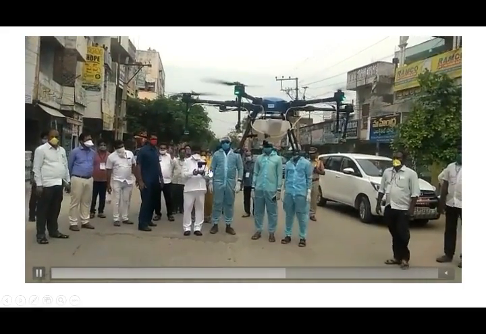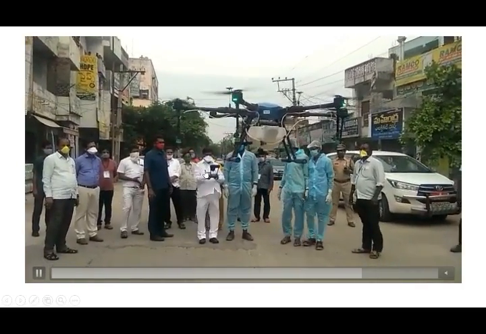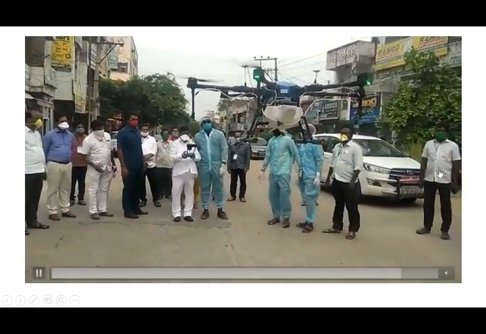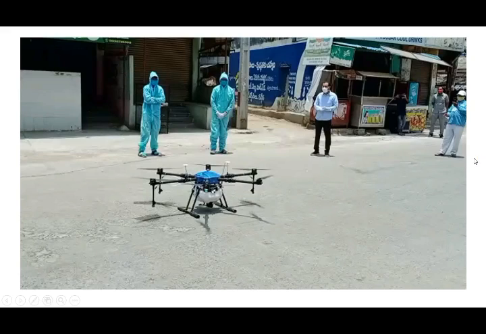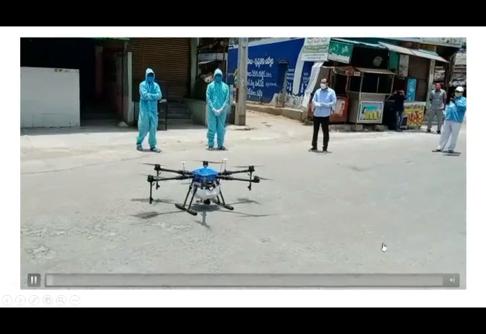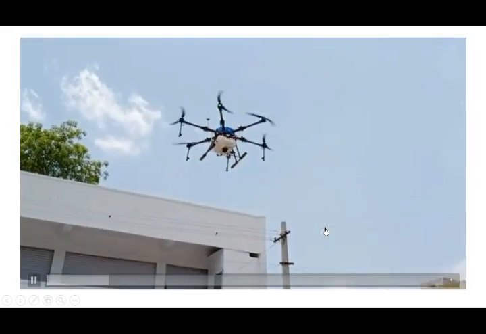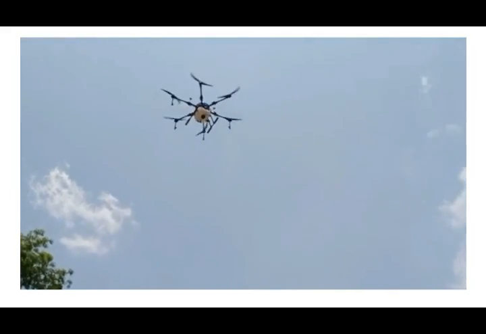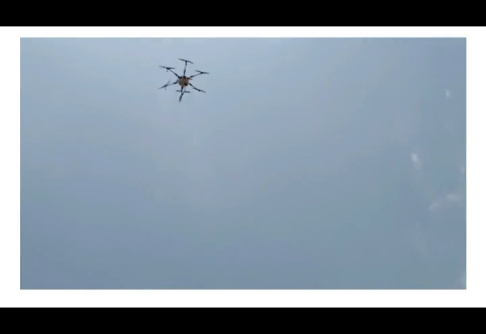There is also a screen. We can visually see the drone, or we can use the camera to control the drone anywhere around a 1 kilometer distance.